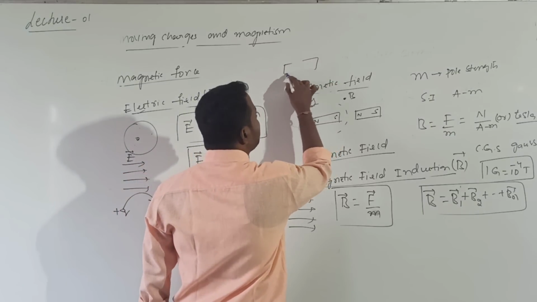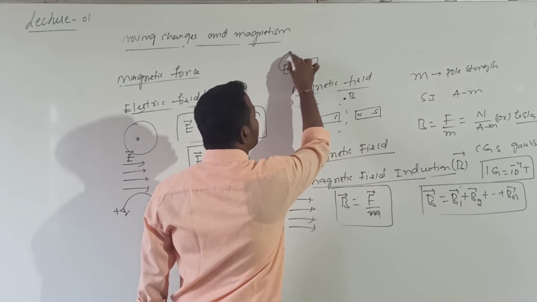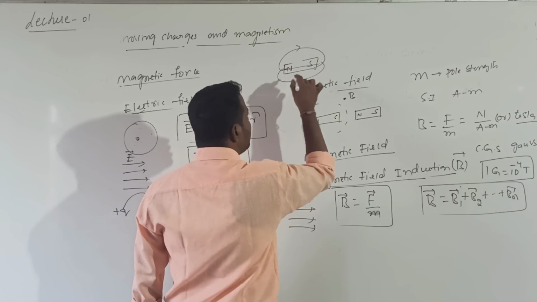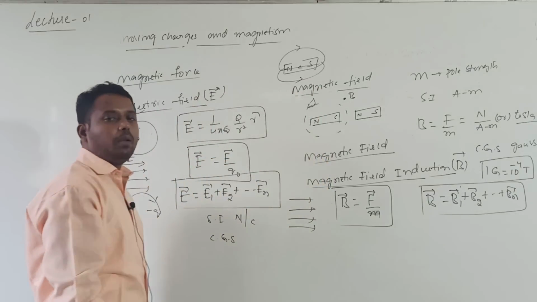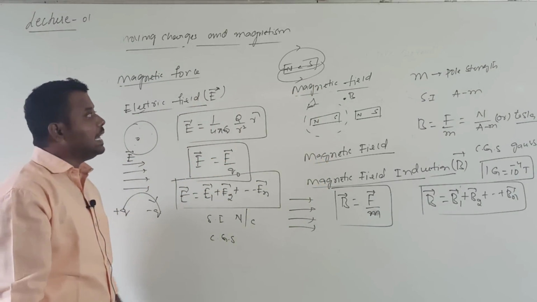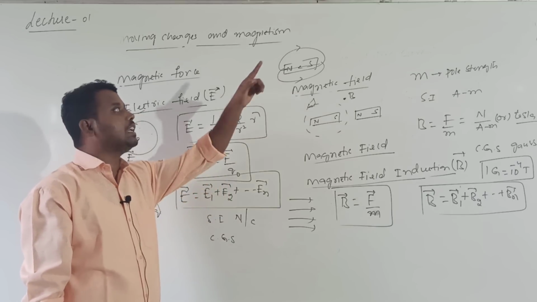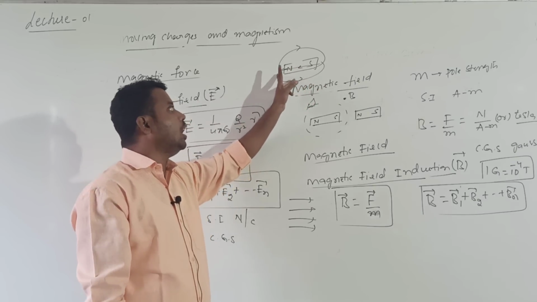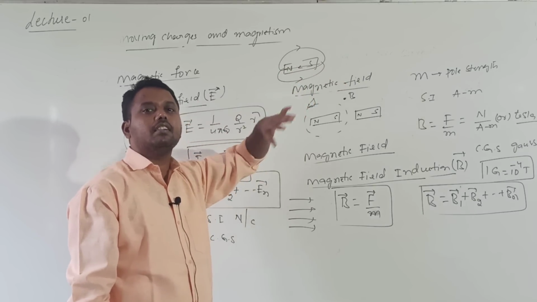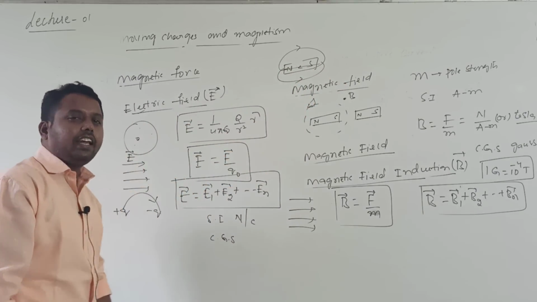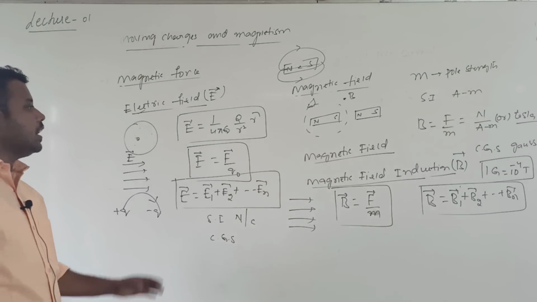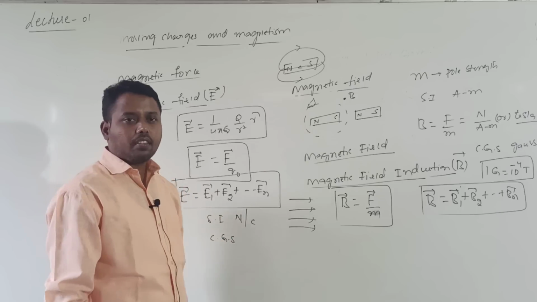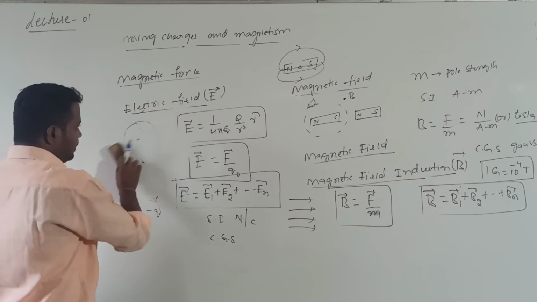Similarly, magnetic field lines start from the north pole and terminate at the south pole. But inside the magnet also magnetic field lines are there, going from south to north. Directions are important. Always remember, magnetic field lines start from the north pole outside and terminate at the south pole. Like what we studied in electricity, the same concept we will study for magnetism.